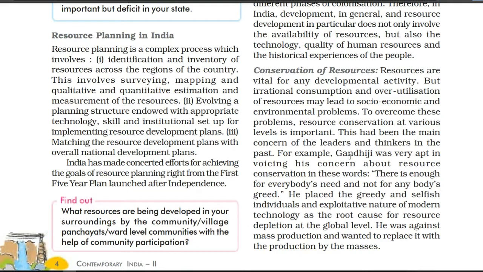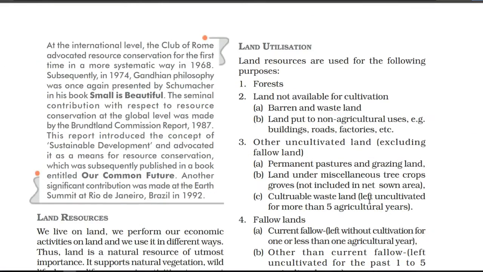Here also a line is mentioned from Gandhiji. Gandhiji said that there is enough for everybody's need and not for anybody's greed. So of course, Earth has sufficient natural resources to satisfy every person's need, but not the greed of anyone. Day by day, due to greedy and selfish nature, we are exploiting nature, which is going to be very harmful for all of us.